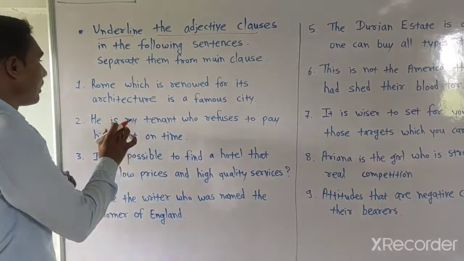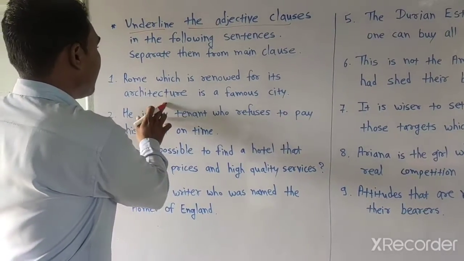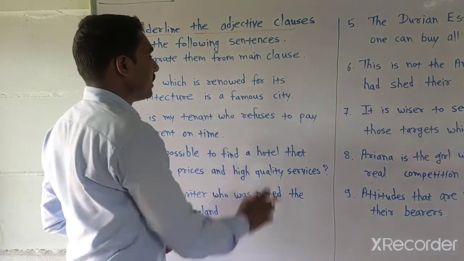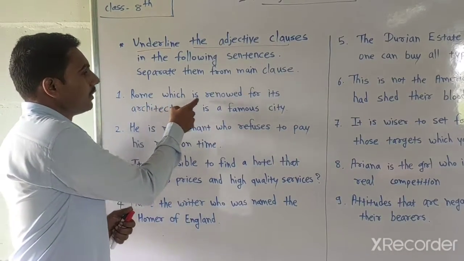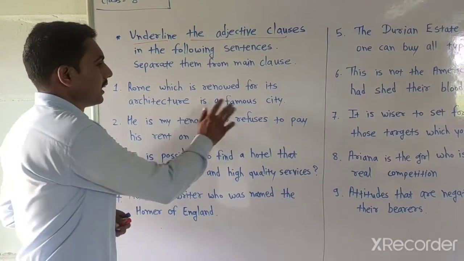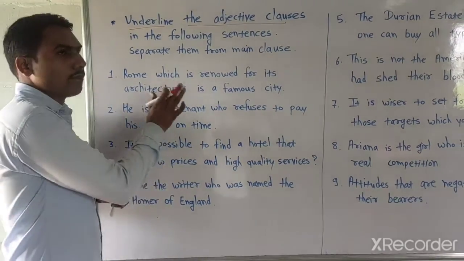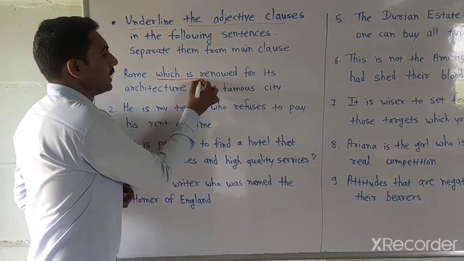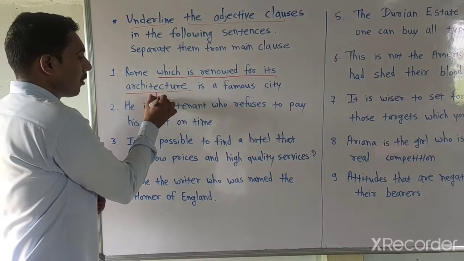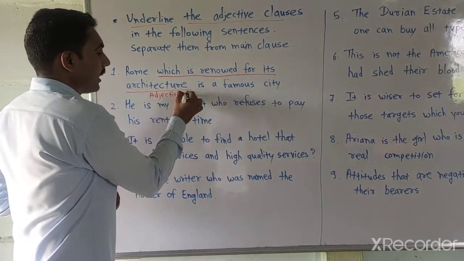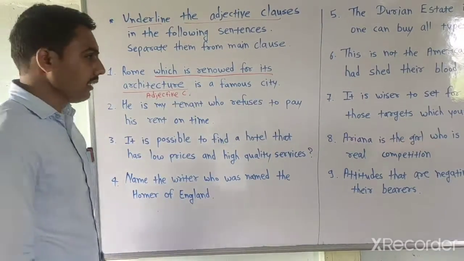Okay? Now look here. Rome, which is renowned for its architecture, is a famous city. Renowned means famous. First example: Rome, which is renowned for its architecture, is a famous city. We want to underline the adjective clause. Separate the adjective clause from here: which is renowned for its architecture is an adjective clause. Remember this. And the remaining, Rome is a famous city, is a main clause.